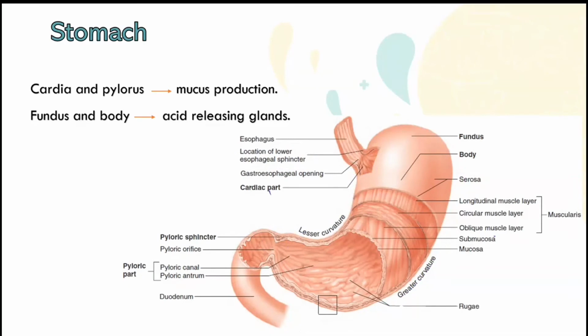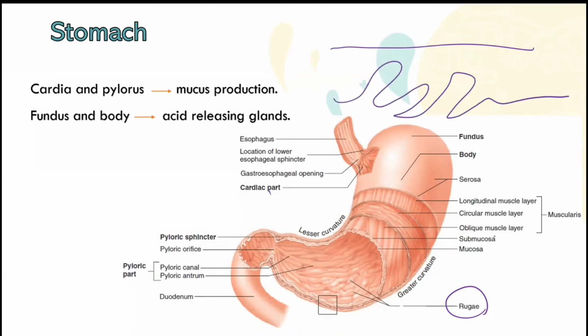The inner layer of the stomach is made up of what we call rugae. What are rugae? They are the folds, the projections in the inner layer of the stomach. The stomach is not flat like this, it would be like this. Why? Because when you eat a lot of food, your stomach will enlarge in size, and it can also contract.